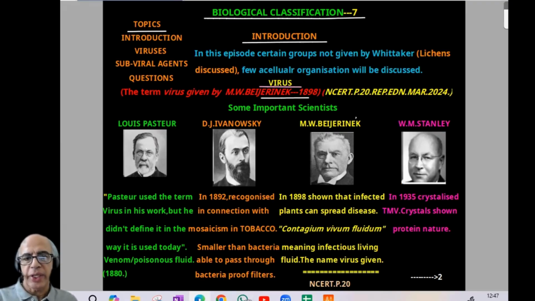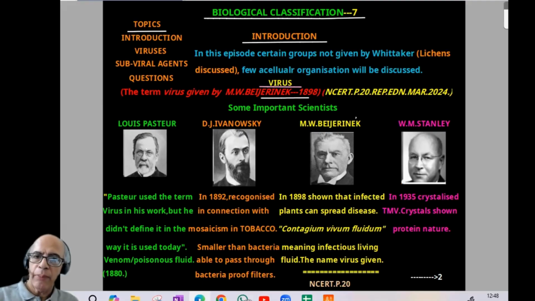Now comes the second scientist, D.J. Ivanovsky, after 12 more years, 1892. Pasteur 1880, Ivanovsky 1892, recognized it in connection with mosaic disease in tobacco. And he was able to identify that this organism, the virus, is smaller than bacteria and able to pass through bacteria-proof filters. That is regarding Ivanovsky's work.